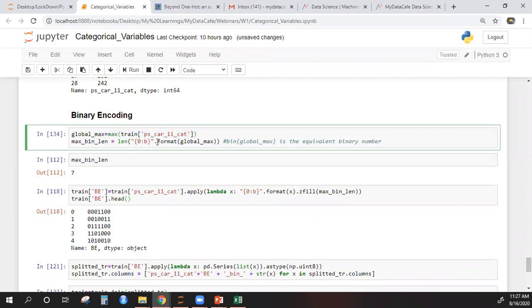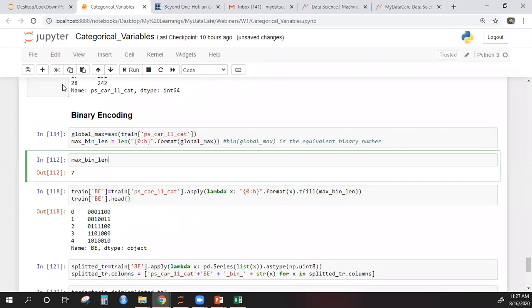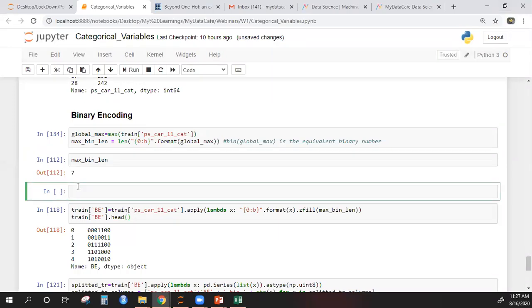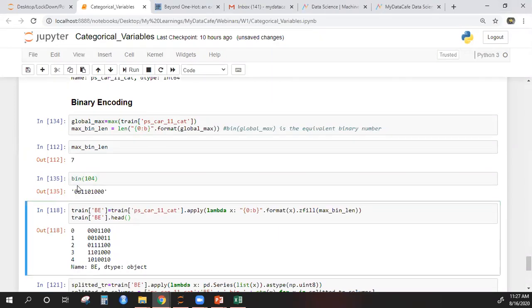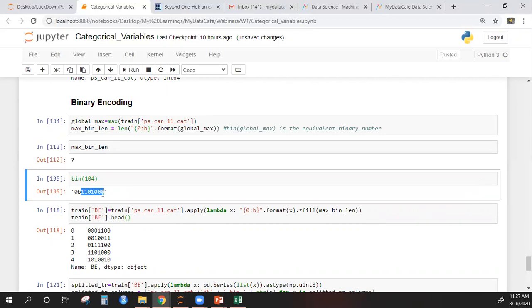Then I find out how many digits 104 will give me, which I get from bin of 104. After b, you are getting 1, 2, 3, 4, 5, 6, 7. So 7 digits. That means you will have 7 new columns.